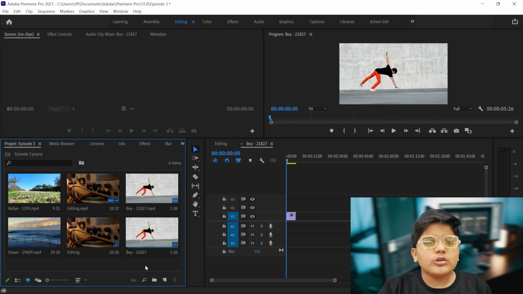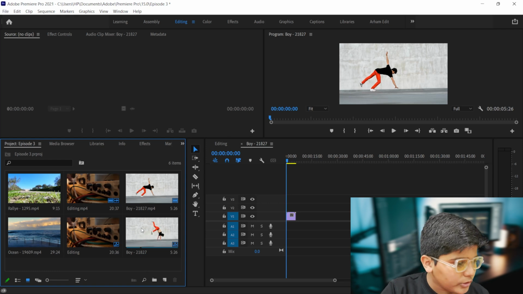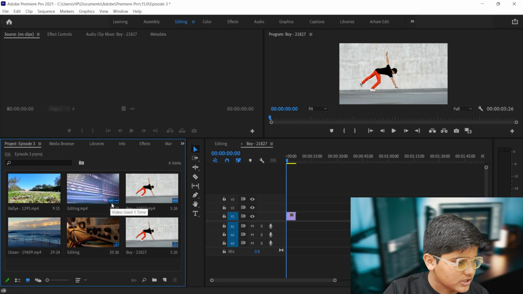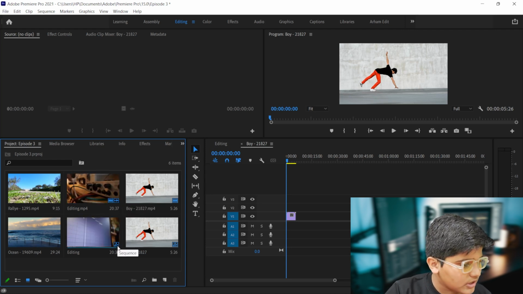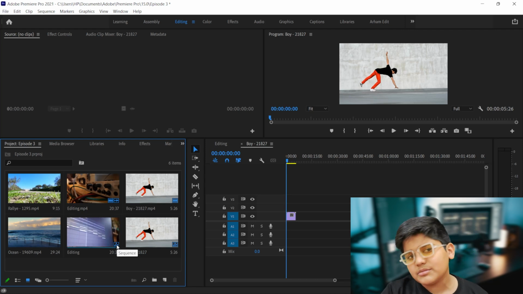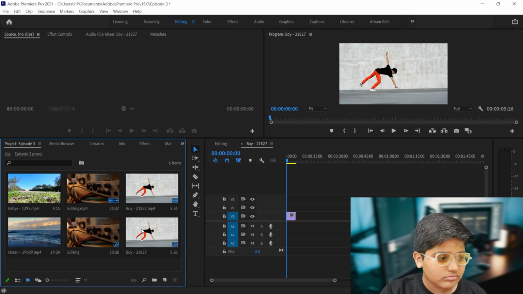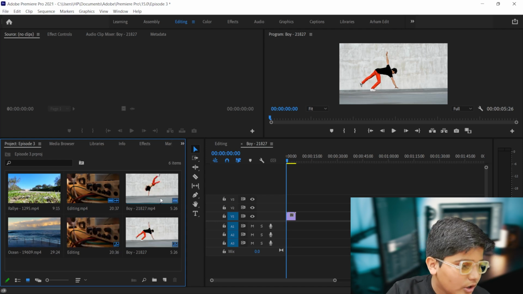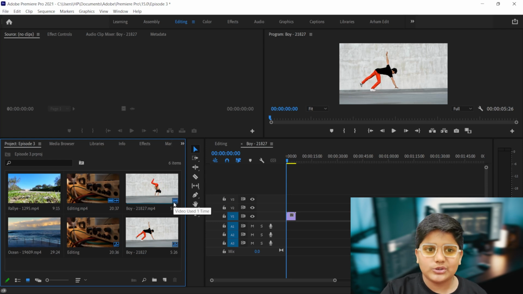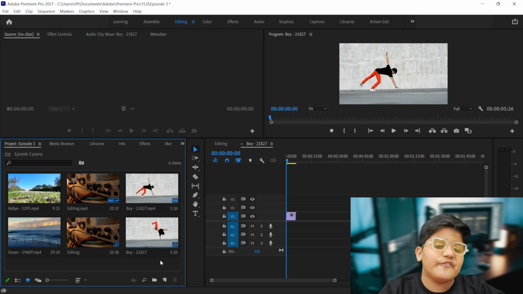Okay, now you're just thinking we have made a sequence, and now you can see there are double. If you can see, this sign is for video, this sign is for audio, and this is for sequence. So they are making so many logos so that you can understand that this is a sequence, this is video which has audio, or only video which does not have any audio. Like this video, you can see only video, not audio. So it's quite awesome. We can identify very easily.